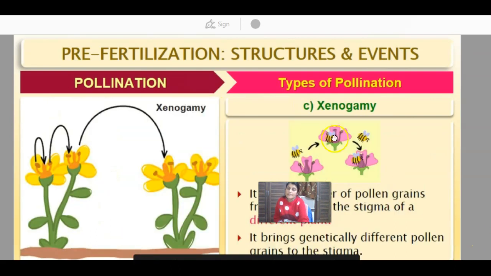In a similar manner, we can describe xenogamy. What is xenogamy? It is the transfer of pollen grain from the anther to the stigma of a different plant. It brings genetically different pollen grain, so this type of pollination increases the variation in plants. This phenomenon of xenogamy is also called cross pollination.